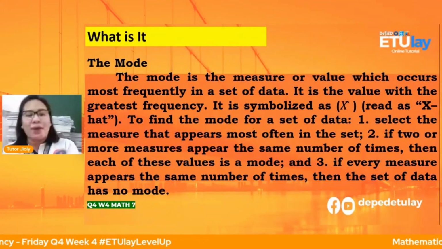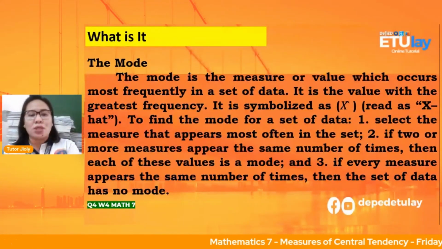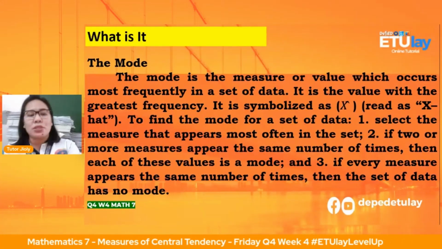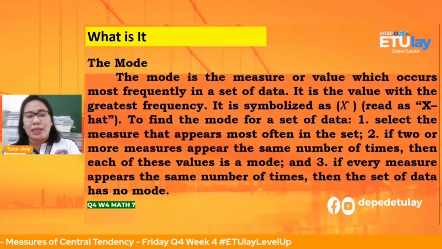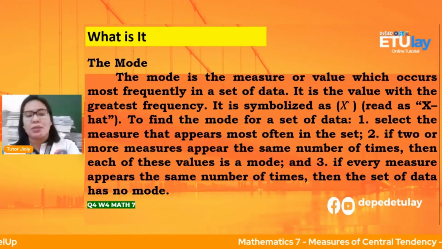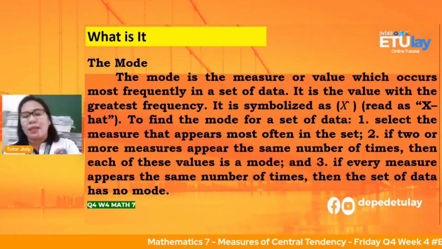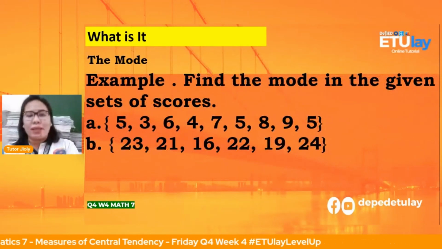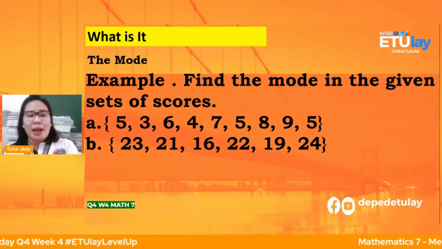Okay? To find the mode for a set of data, number 1, select the measure that appears most often in the set. Okay? Number 2, if two or more measures appear the same number of times, then each of these values is a mode. And the third one, if every measure appears the same number of times, then the set of data has no mode. Okay, meron akong example. Find the mode in the given set of scores. Okay, tingnan nyo sa A. Mga anak, may naulit ba? May naulit.